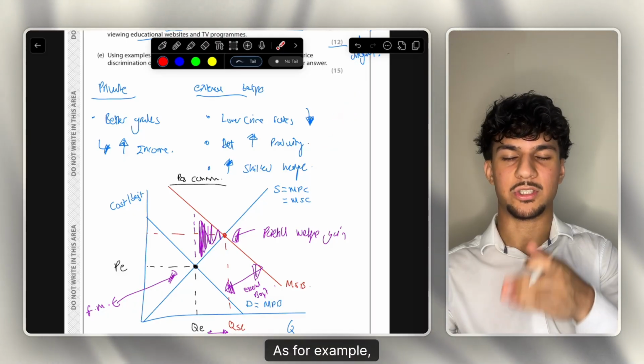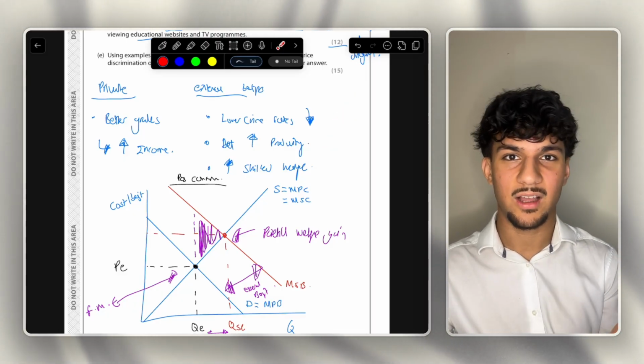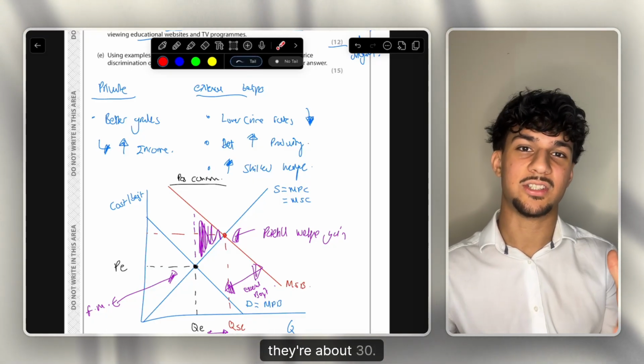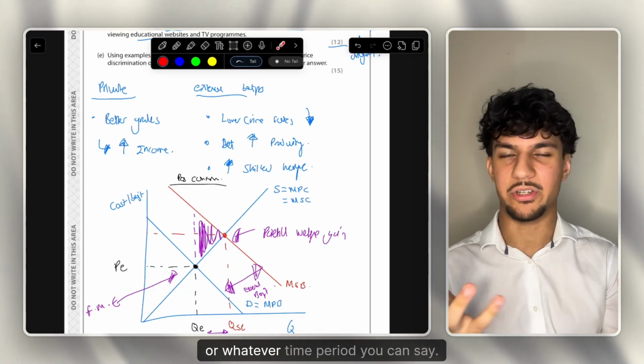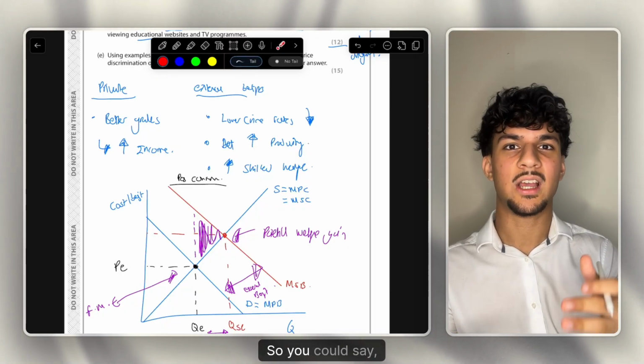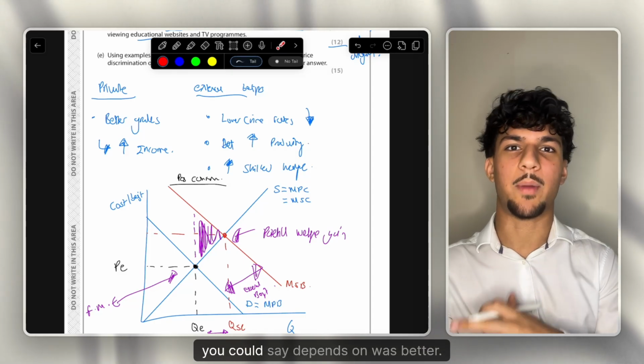As, for example, if a student's in their SATs, they are like, I don't know, 10. And by the time they get a job, they become established, maybe buy a house, they're about 30. So it takes about 20 years there, or whatever time period you can say. It takes a long time, basically, to see these external benefits. So you can say, however, it depends on the time frame. Or instead of using time frame, you could say, depends on time lag.